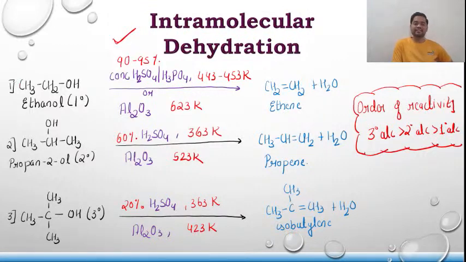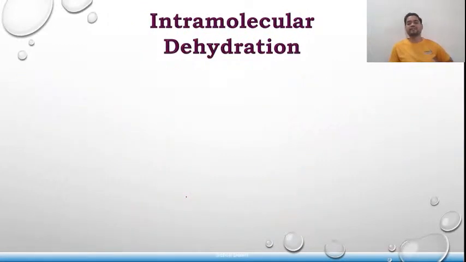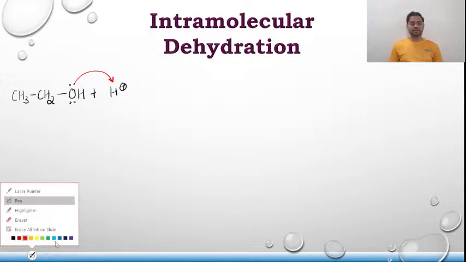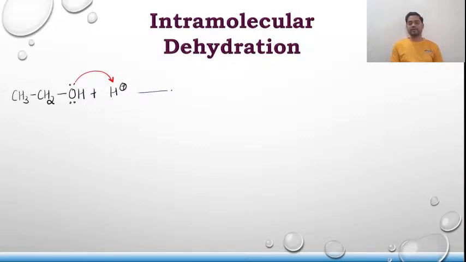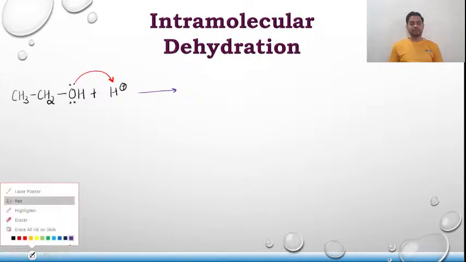Now I'll be taking this ethanol and I'll be discussing the mechanism as well. Let us discuss that very quickly. I'm not going to go into great detail. So CH3CH2OH. In the presence of acid, the lone pair, I'll donate it to H plus. The lone pair will get donated towards H plus, and the product that will be formed is